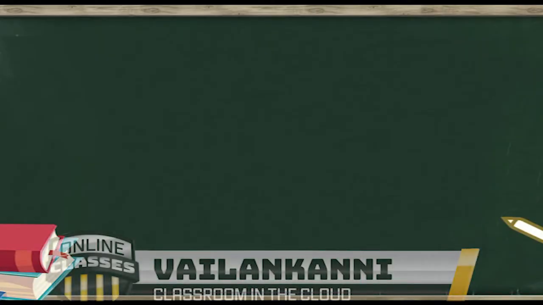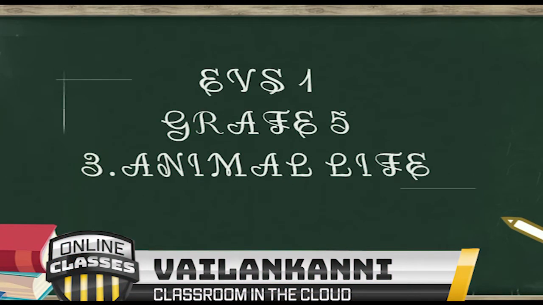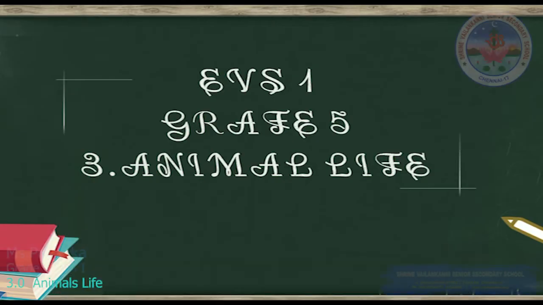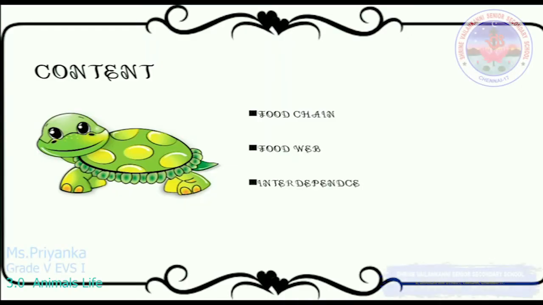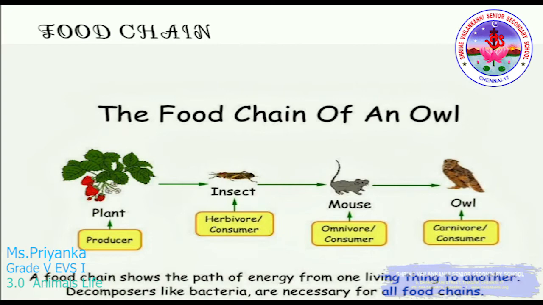Hello kids! Today we are going to see our third lesson about our animal life. Today is what is a food chain, what is a food web and what is interdependence. Okay, so first, what is a food chain? A food chain shows you the path of the energy from one living thing to another. For example, I have given the food chain of an owl.